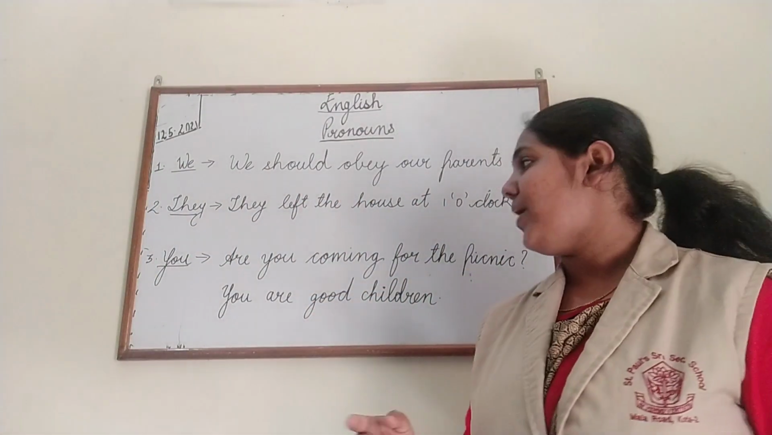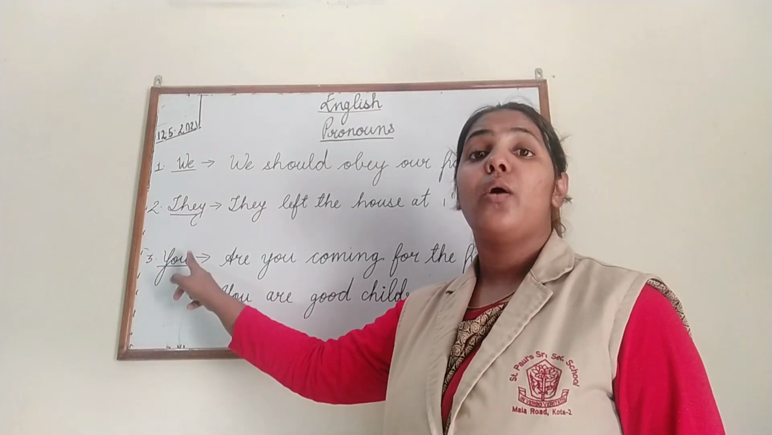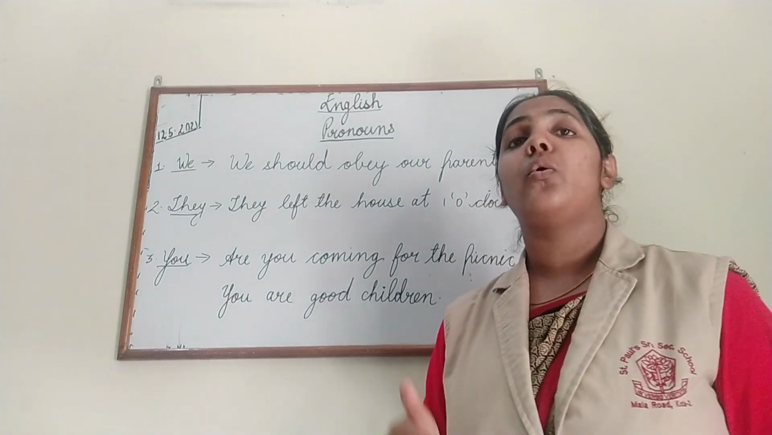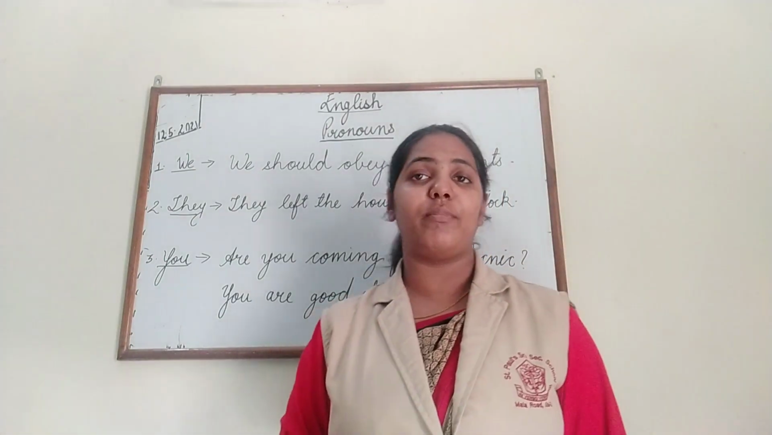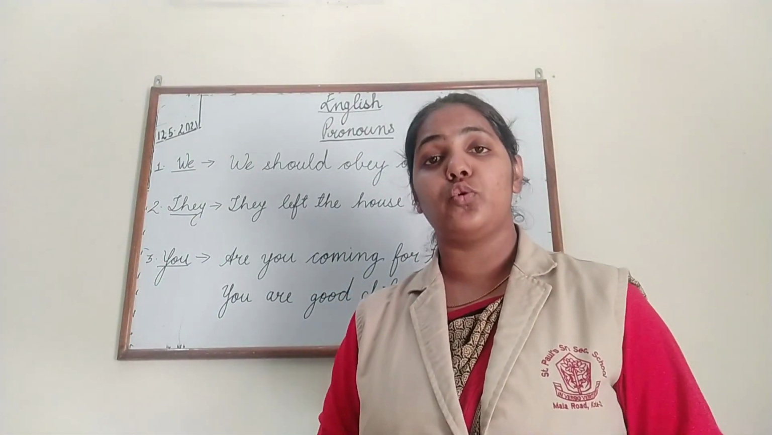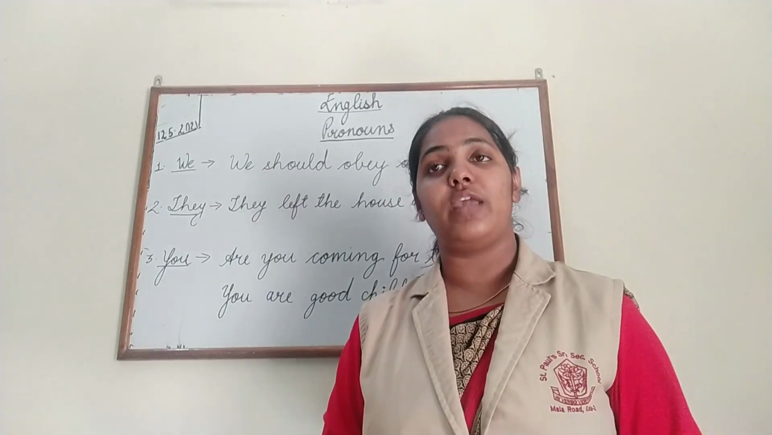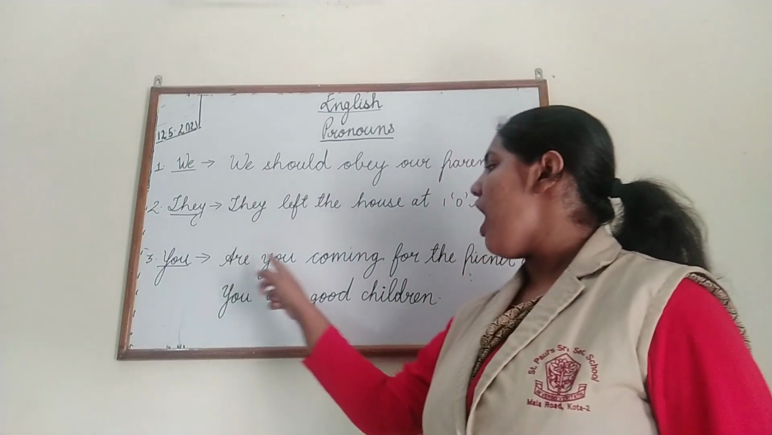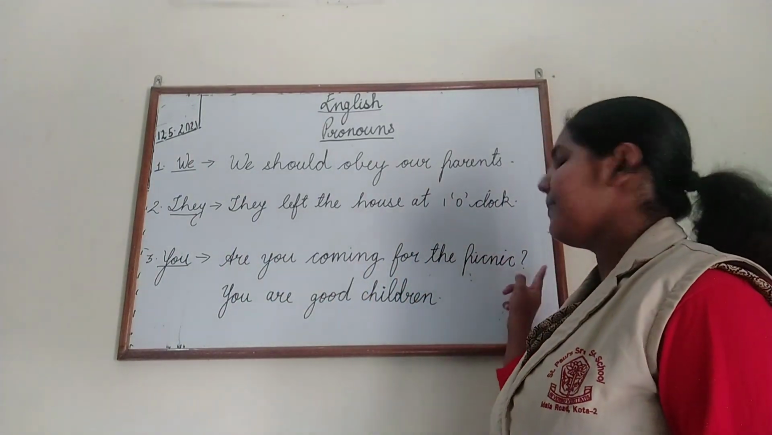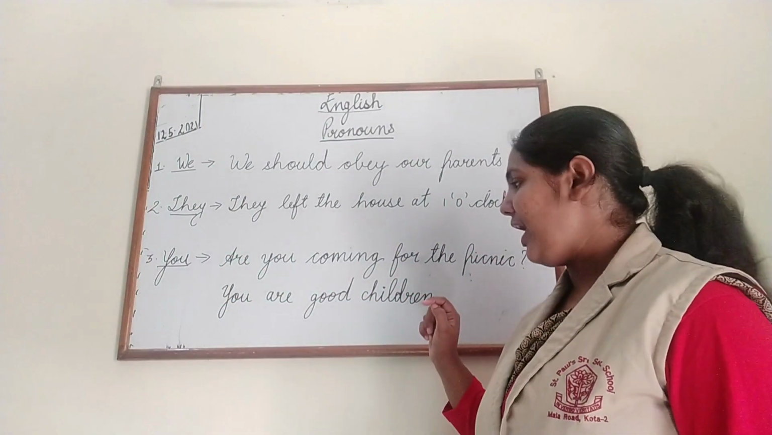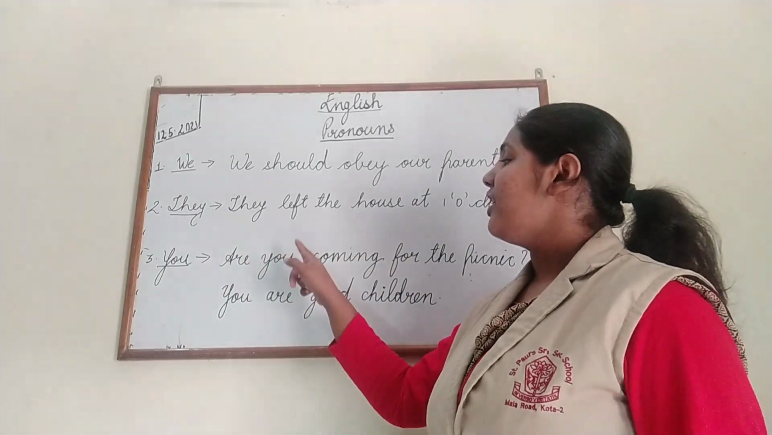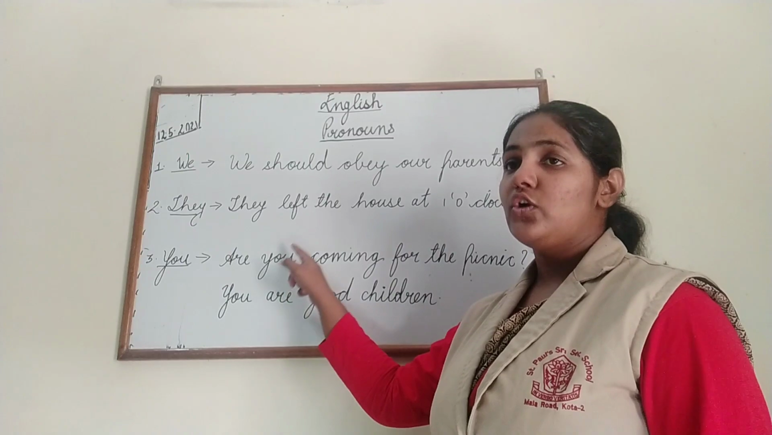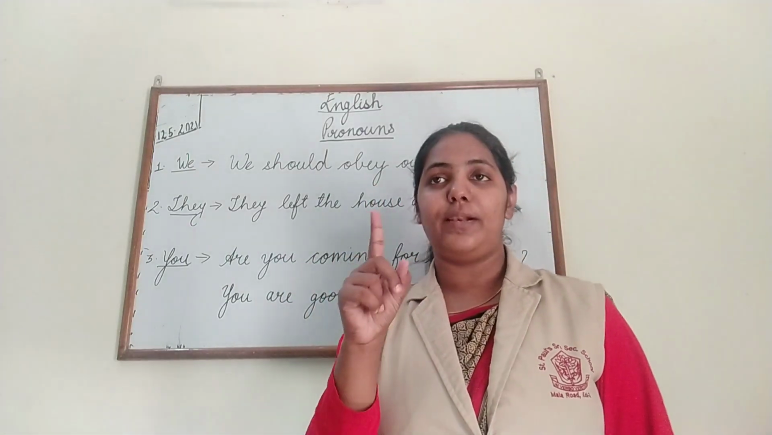Now the next one is "you". Now what is the speciality of "you", children? "You" is not only used for plural naming words, it is also used for singular naming words. Okay, look here in both the examples. Are you coming for the picnic? Here, children, the word "you" is indicated to a single person.